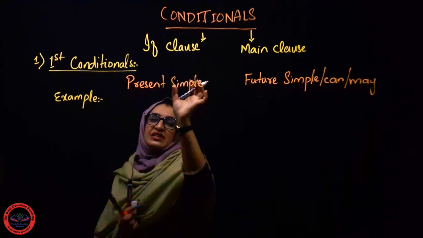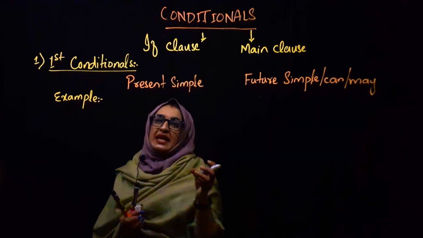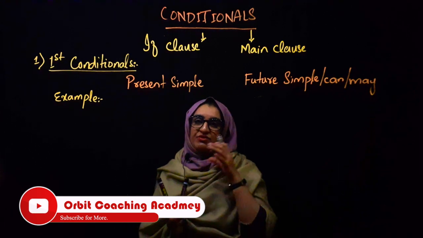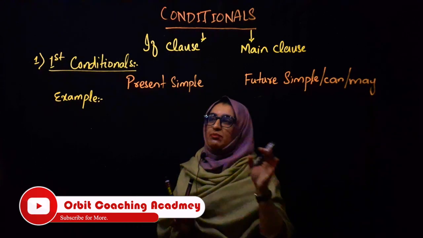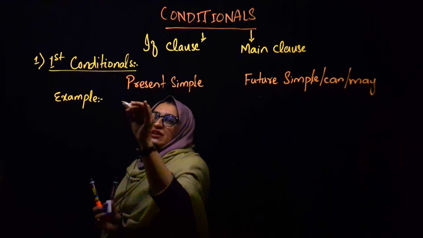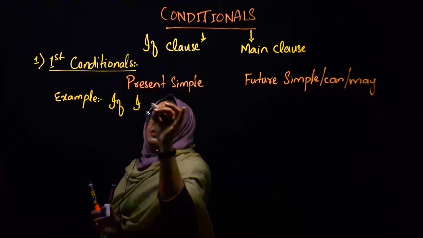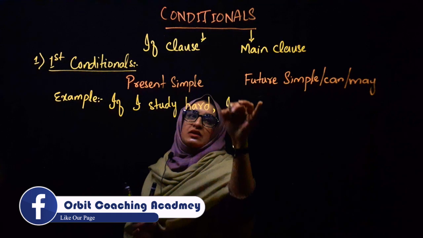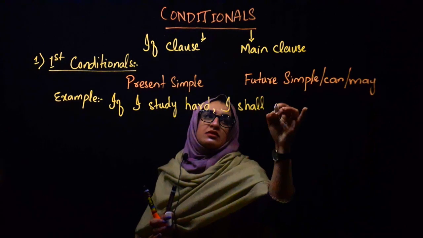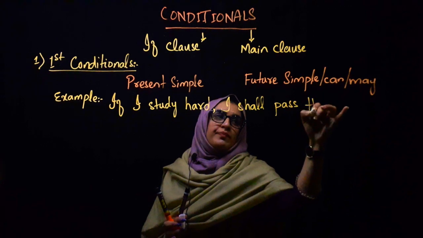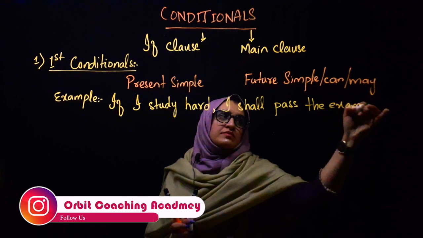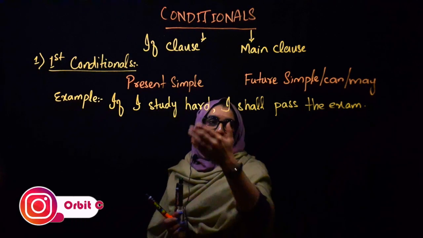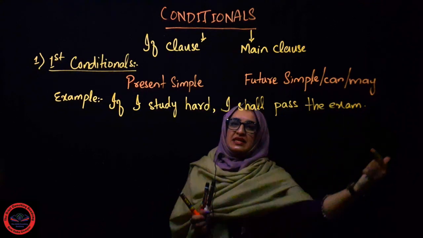I have told you that in the if clause we need to use simple present tense, and what are the rules of simple present tense? We need to use the first form of the action verb, and we do not use any helping verb in this sentence. For example, if I write, if I study hard, I shall pass the exam. Now you can see that it is showing the cause. If I study hard, what will be the effect of it? I shall pass the exam.